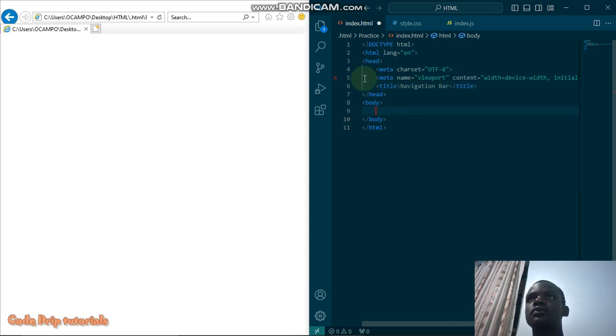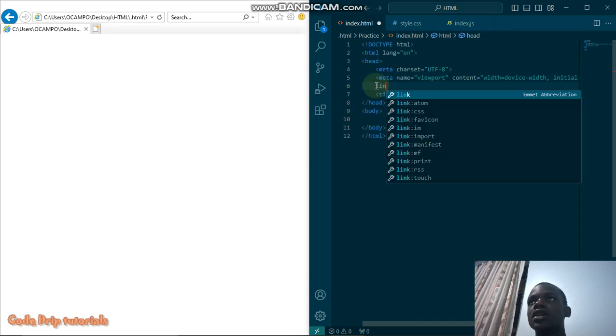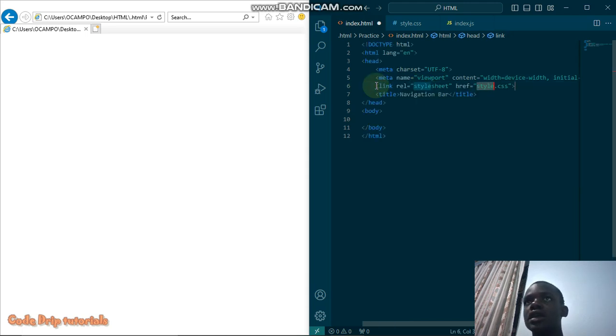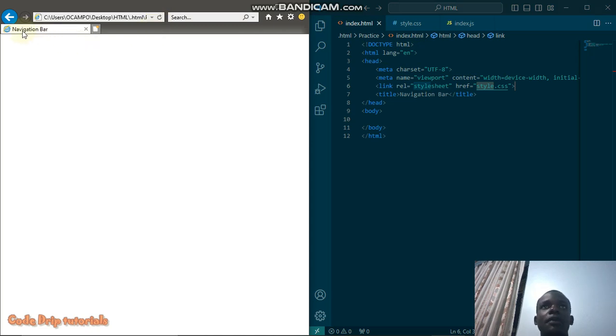After that, I'll link my CSS file to my HTML file. So I'll just write link under CSS. Since my CSS file is known as styles.css, I'm just going to leave it like that. Let me save my progress. Now what you'll see appearing here, our title is navigation bar, as I've written it here. So let's continue.